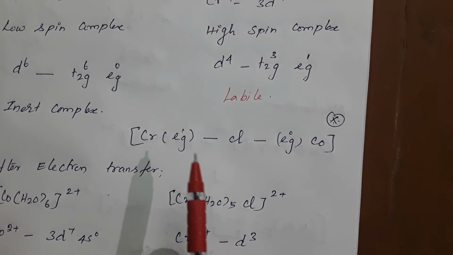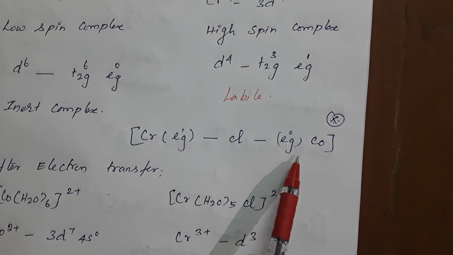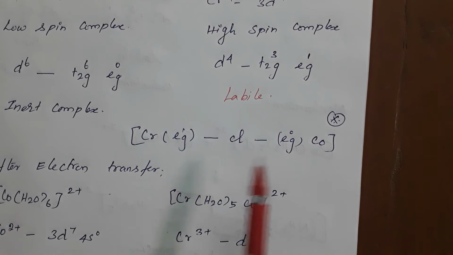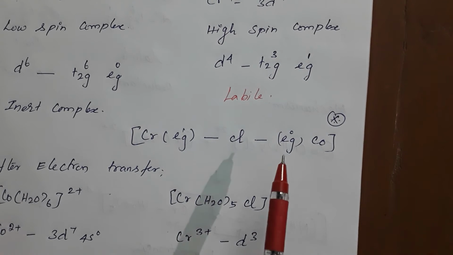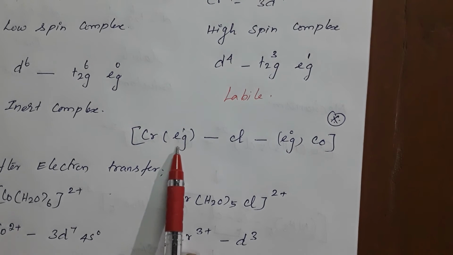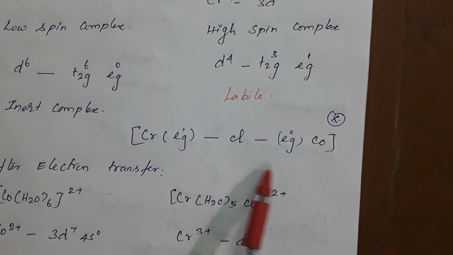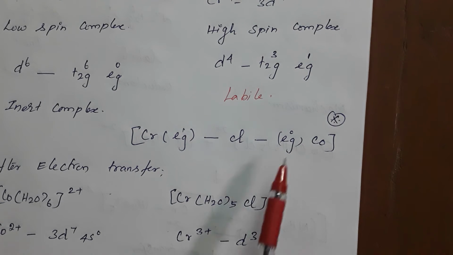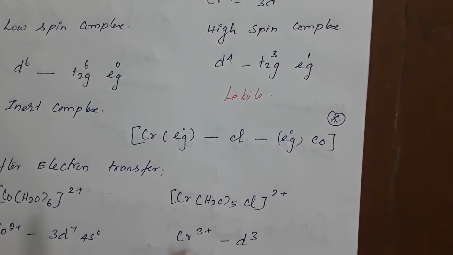In general, I have written how the electron transfer will take place. Previously I mentioned that electron transfer from Eg to Eg will take place very fast. Here the chromium, having one electron in the Eg, transfers the electron to chlorine. From the chlorine it transfers to cobalt. This way the electron transfer takes place.